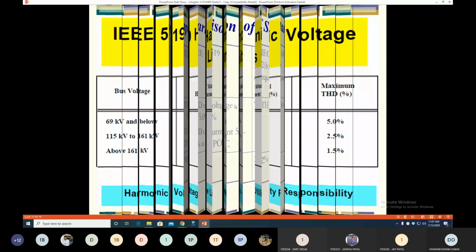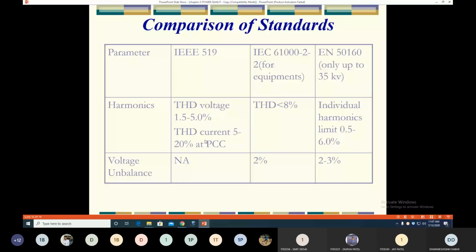Same way, THD in current is between 5 to 20% at the PCC. PCC means point of common coupling. The total harmonic distortion in the current must be between 5 to 20% of the rated current. Then as per the IEC standards for equipment, total harmonic distortion should be less than 8%.